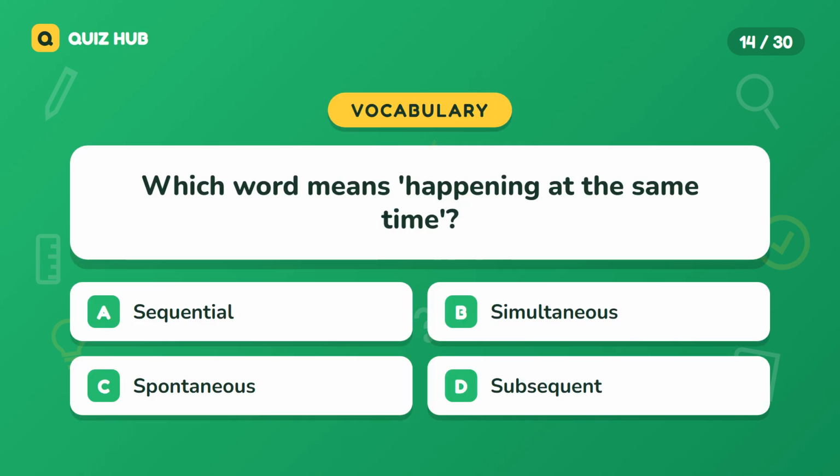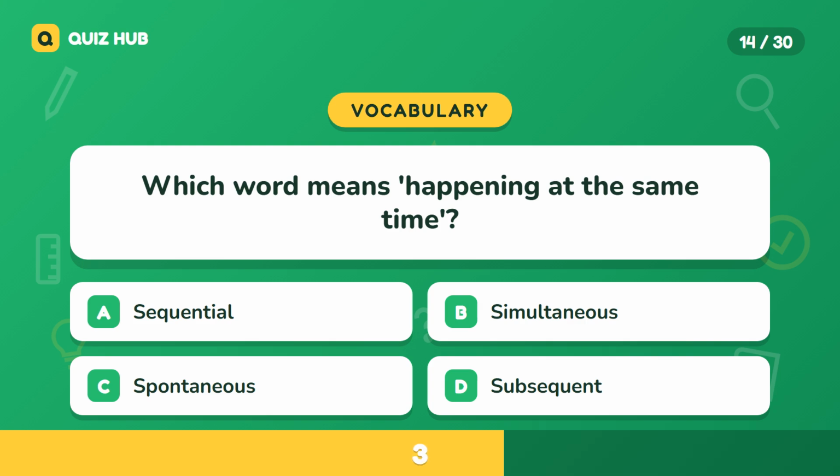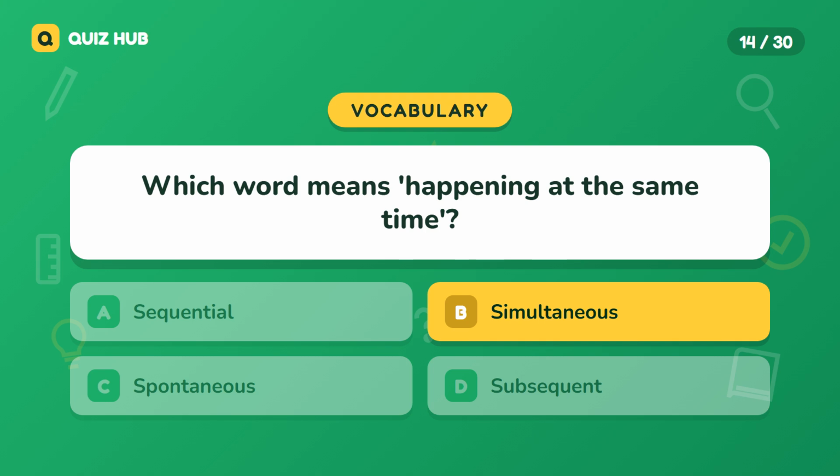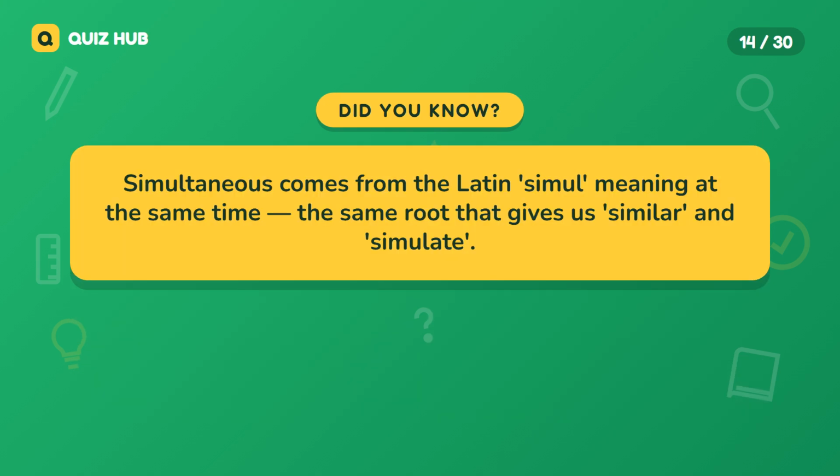Question 14. Which word means happening at the same time? A. Sequential. B. Simultaneous. C. Spontaneous. D. Subsequent. The correct answer is simultaneous. Simultaneous comes from the Latin simul, meaning at the same time, the same root that gives us similar and simulate.